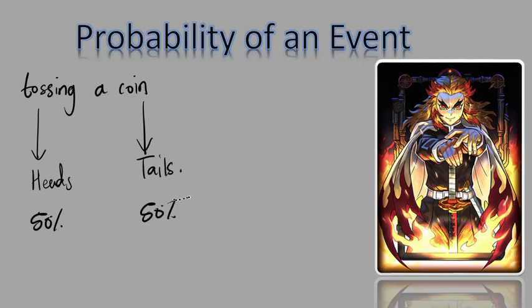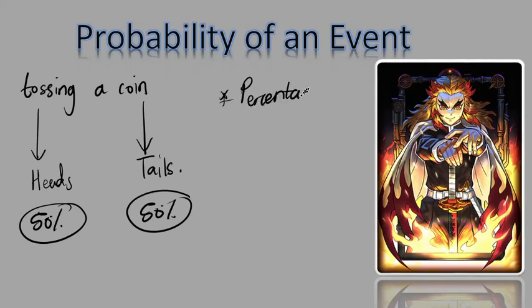Now what you have to understand is that probability can be represented in three ways. It can be represented as percentages. Probability can be represented as fractions. And probability can be represented with decimals.